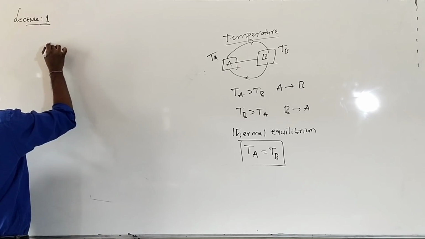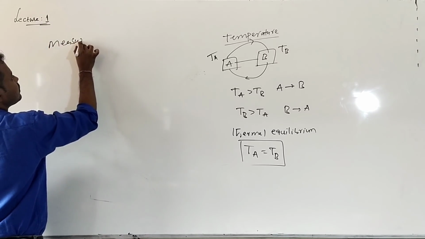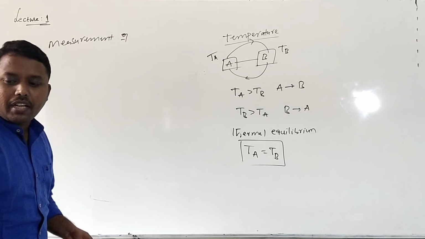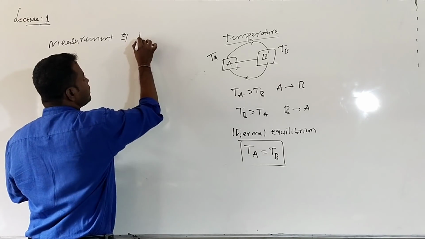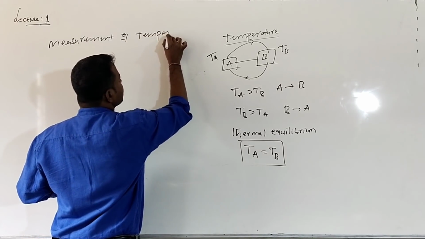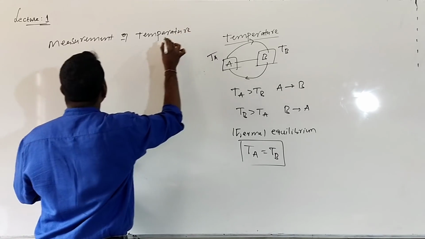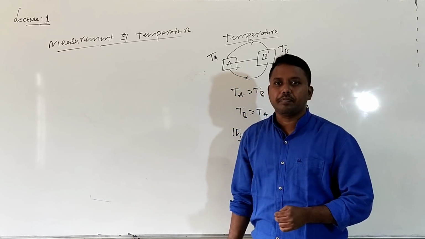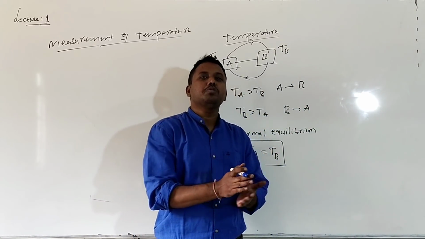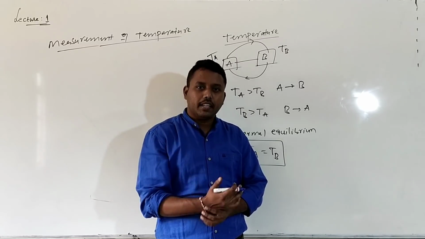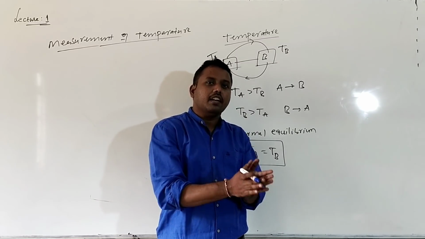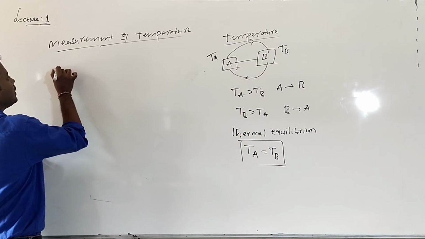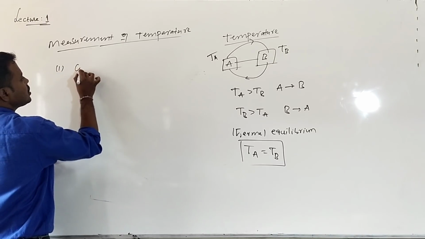So, measurement of temperature. How can the temperature of a body be measured? For the measurement of temperature, we have two steps. Generally, the device which is used to measure the temperature is the thermometer. Thermometer is used for measurement of temperature. So, for this measurement of temperature, first we need the construction of a thermometer.